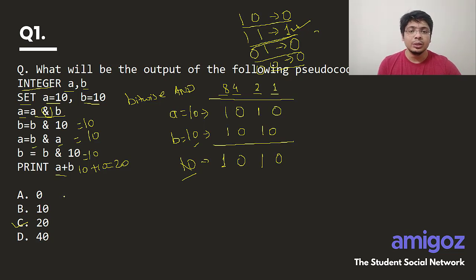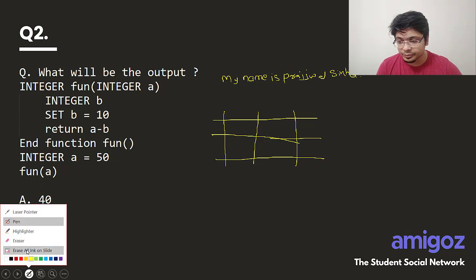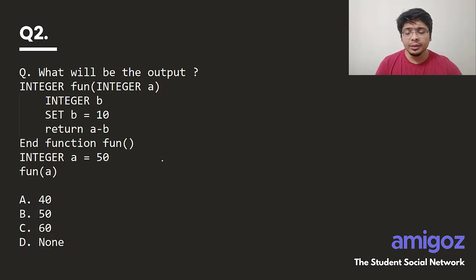You just have to be very attentive to what they are trying to do in the question. So let's go ahead and move to the second question. So here is the second question. What will be the output of this? Let me clear the whole thing here. So let's go ahead and discuss the second problem.